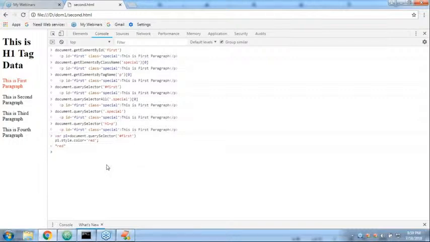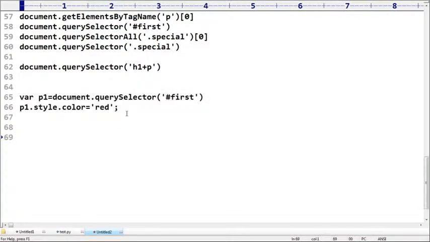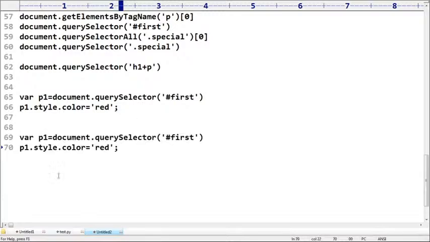Suppose I want to keep the last paragraph in the blue color. Can you please guide what is the code? What do I have to take? Same code only, but here the P4 ID is last, because last is already there. Last.style.color is blue. I'm taking color as blue.